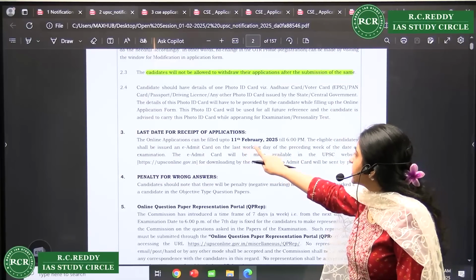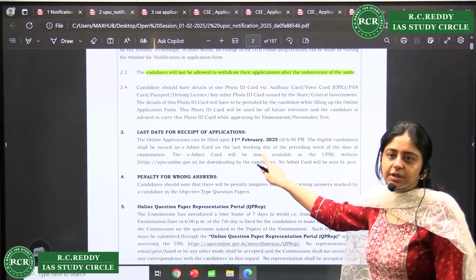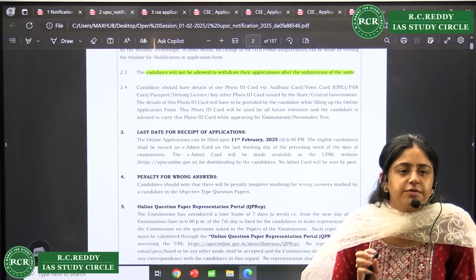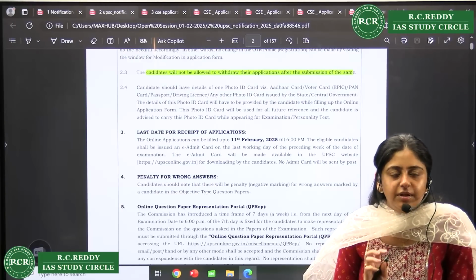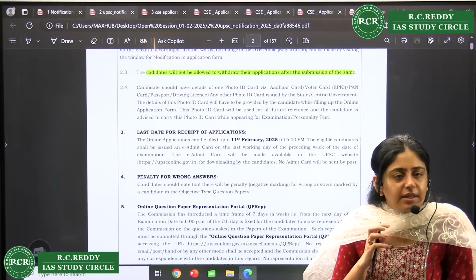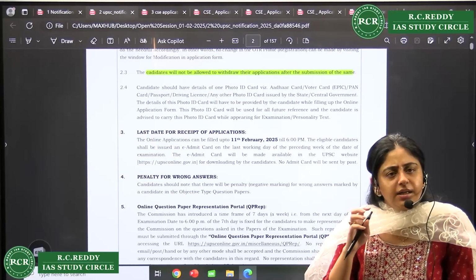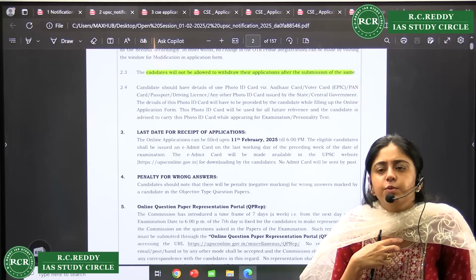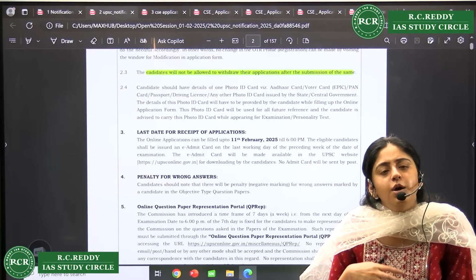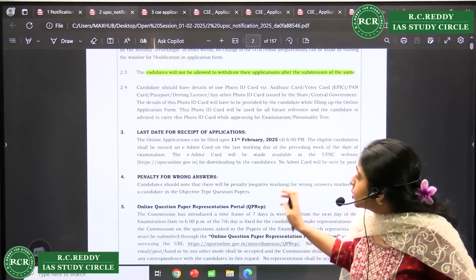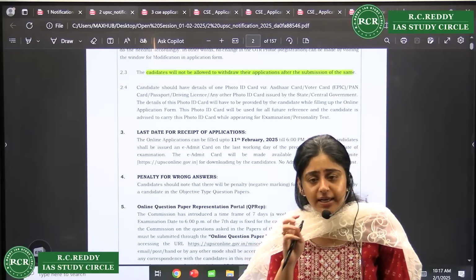Then the last date of receipt is 11th February 2025. This you should remember. Please don't wait for the last moment, thinking I'll submit it on 11th February and keep rechecking till then. Sometimes we procrastinate, sometimes we want to ask people, okay, tomorrow I'll take a session with some teacher, then I'll fill. Please don't do things at the last moment.